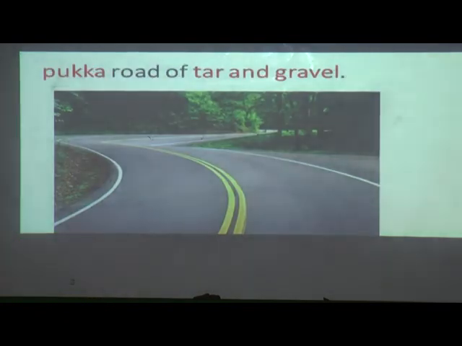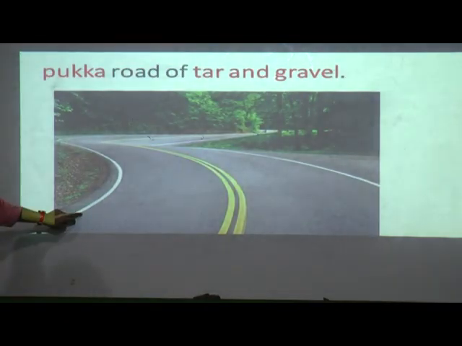Okay, now what is this? Yes, we can see it everywhere. This is a pakka road. Is a pakka road made of mud? No, it is made with tar and gravel, like big concrete and small stones, and we use black tar. It cannot be moved easily. It is stuck. So pakka roads we can see everywhere in cities.